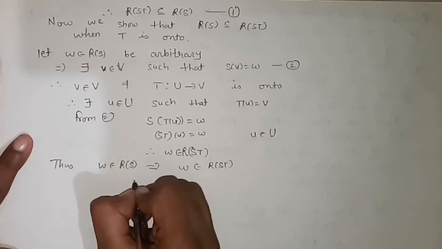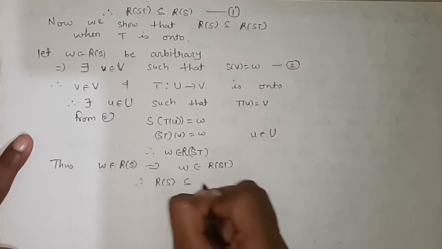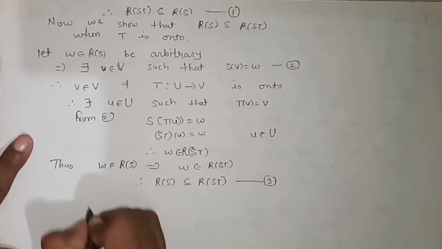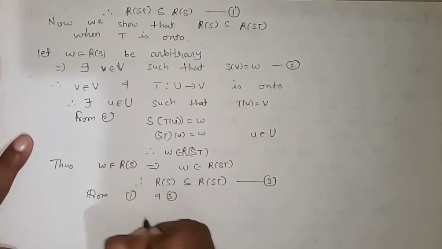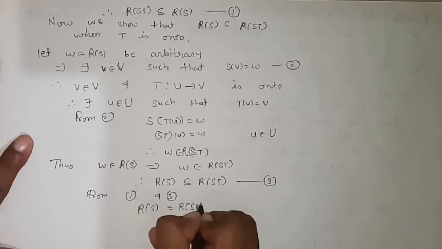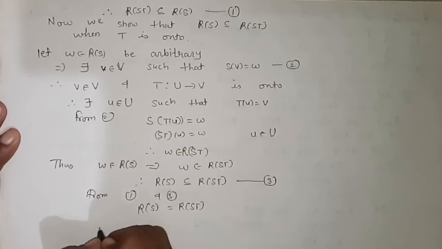So, from this we can say that R of S is a subset of R of ST. This is equation number 3. So, from 1 and 3, we can say that R of S is equal to R of ST. If the range sets of two mappings are equal, then the dimensions are also equal.